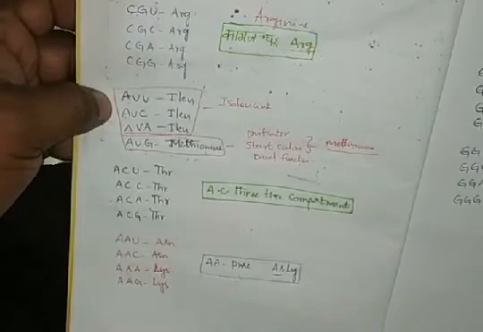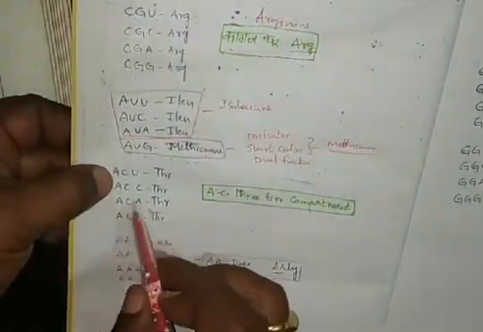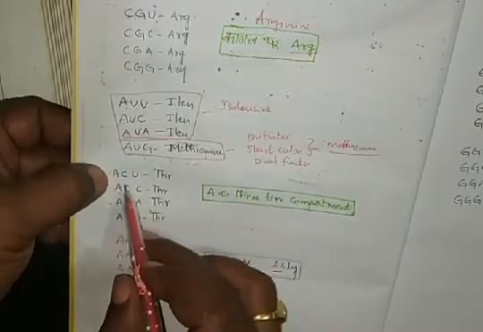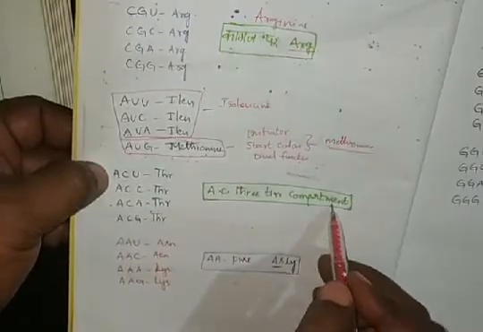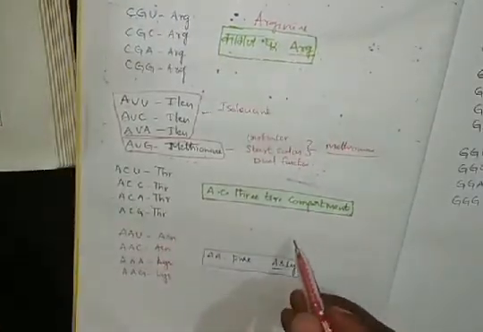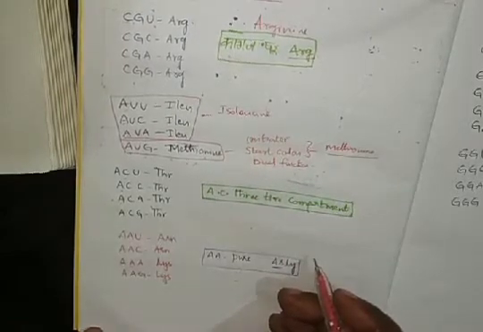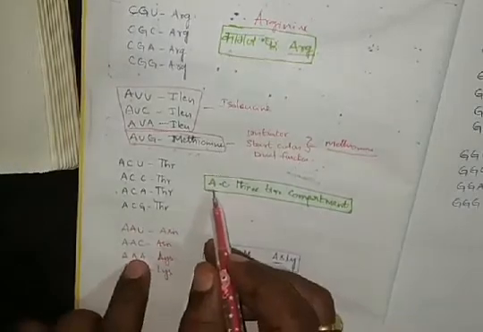So coming to the next, ACU, ACC, ACA, ACG. We can easily remember this with AC three-tier compartment. You know that in a train there are two-tier and three-tier compartments. Based on that, I'll make one code.